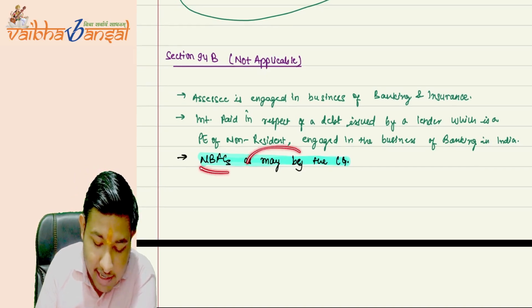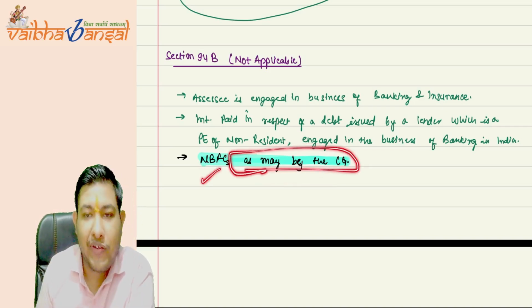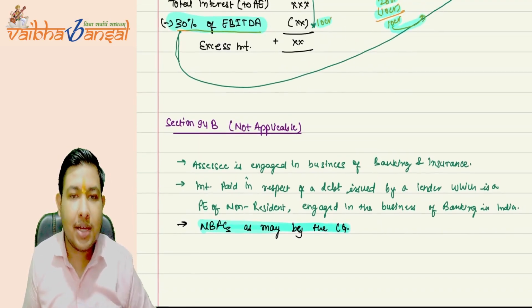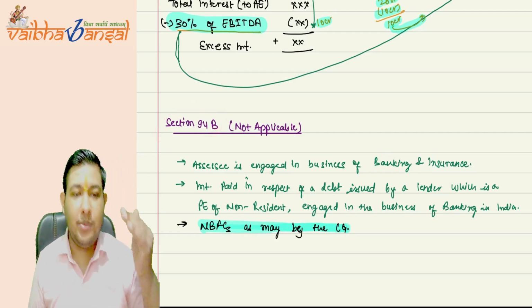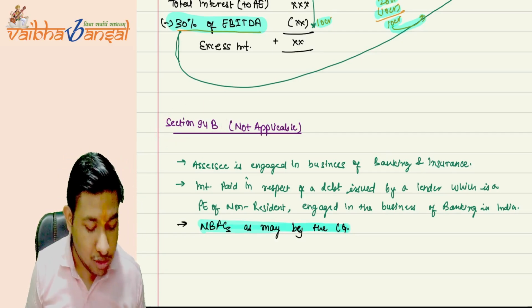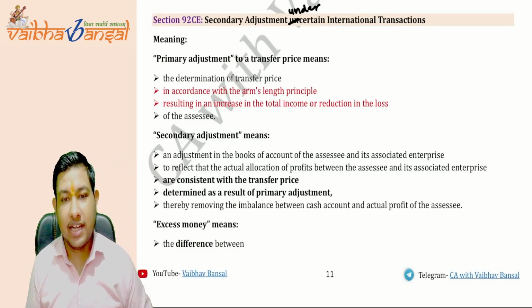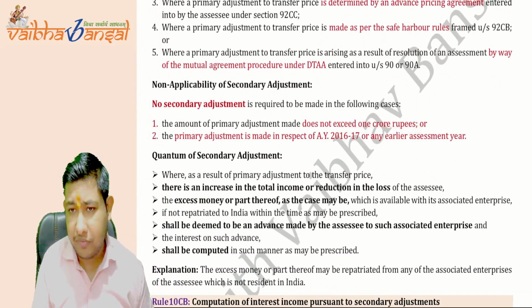Now, NBFCs as may be notified by the government. This is your amendment. If there are any NBFCs that the Government of India notifies, then for that NBFC, the limitation of interest under section 94B will not be applicable, and those provisions will not apply. This is your whole secondary adjustment, and this is everything that we have covered, not exceeding 1 crore.